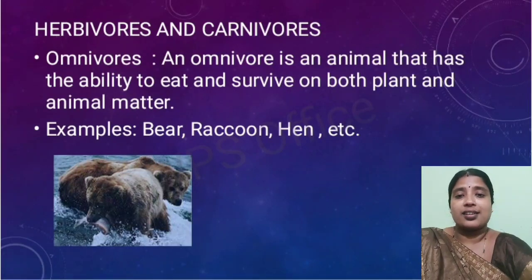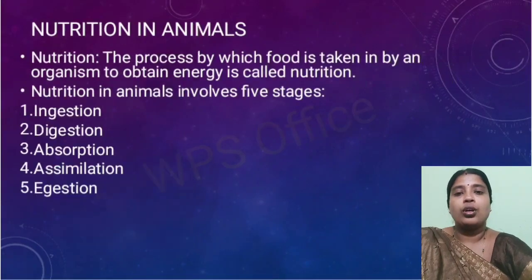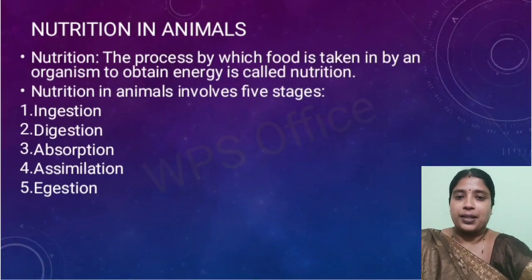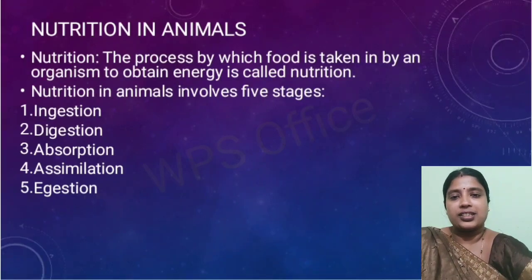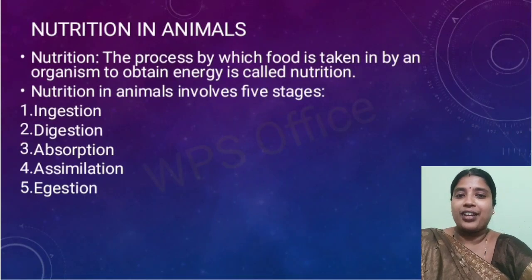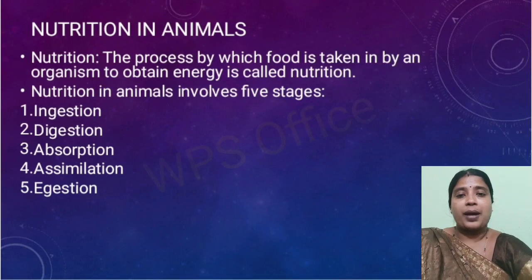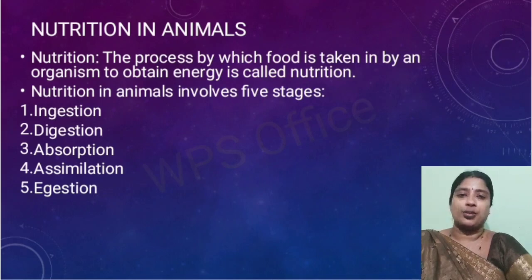Now our next aim is to understand the nutrition in animals. How the process of nutrition takes place in animals, what are the different stages involved in it and so on. So let us first try to understand what is nutrition. As in the previous chapter, we have already understood this term. Nutrition is simply the process by which food is taken in. The process by which you take in food into your body is known as nutrition.